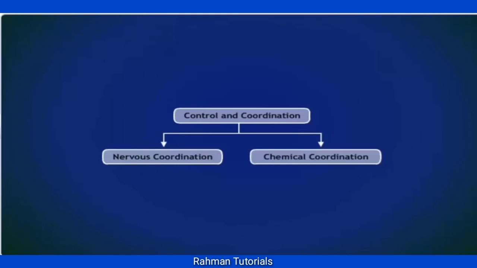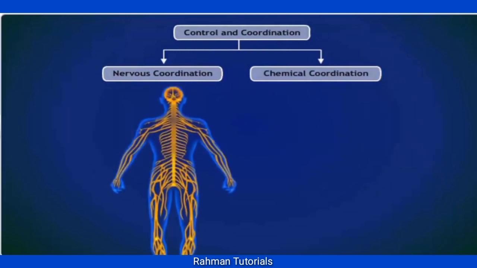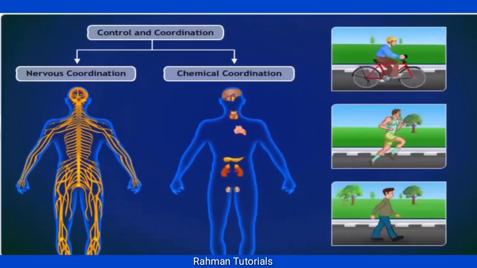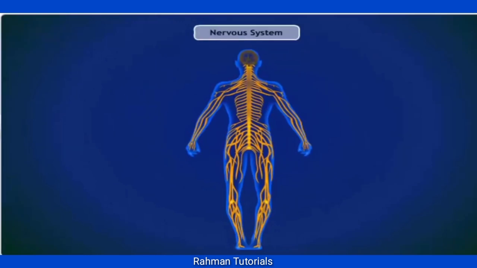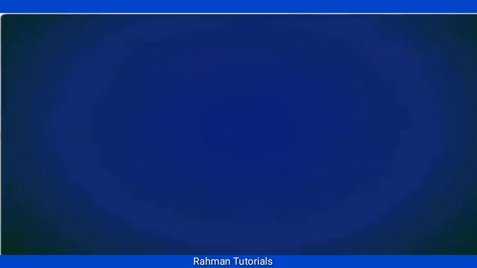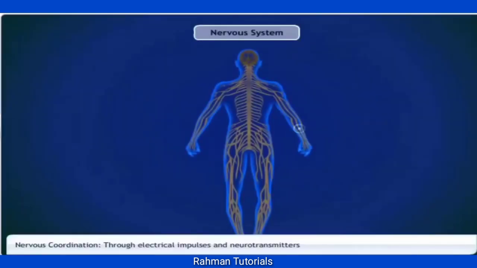The animal body has two levels of control and coordination: nervous coordination and chemical coordination. The nervous system and the endocrine system act in a coordinated manner for proper regulation of body activities. The nervous system consists of the brain, the spinal cord, and nerves. The endocrine system consists of glands and hormones. There are important differences between the two systems.